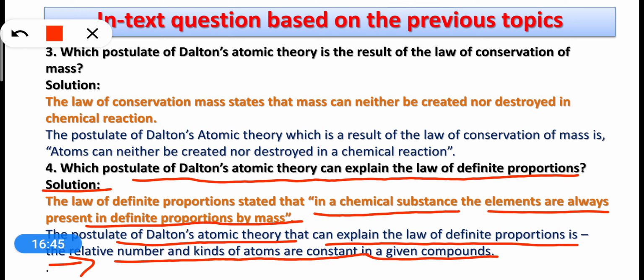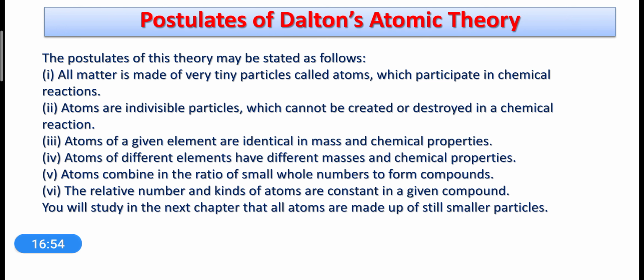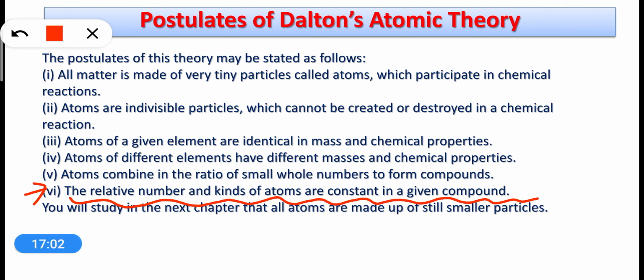So this is the postulate. The relative number and kinds of atoms are constant in a given compound. So this postulate is actually the sixth one. Here you can see this postulate, the relative number and kinds of atoms are constant in a given compound. This is in agreement with the law of constant proportions or law of definite proportions.